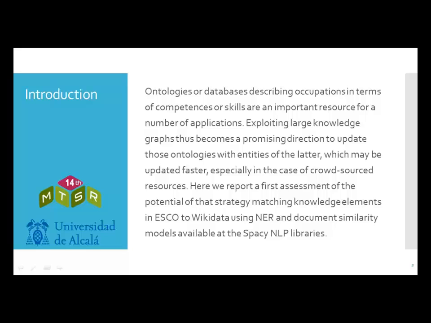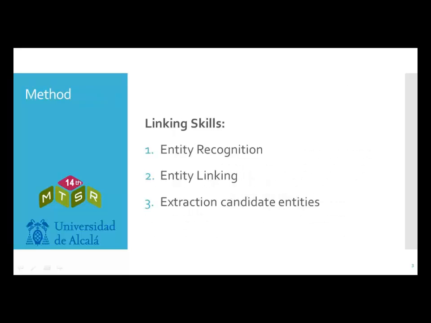In this paper, we have used as a basis the European Skills, Competencies, Qualification and Occupation Ontology, ESCO, to which we have added new related content obtained from Wikidata through entity linking. The method for linking skills consisted of 3 steps: entity recognition, entity linking, and extraction of candidate entities. Next, we will see in more detail each one of these steps.